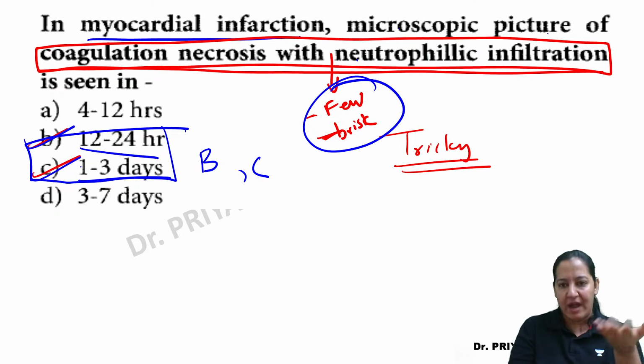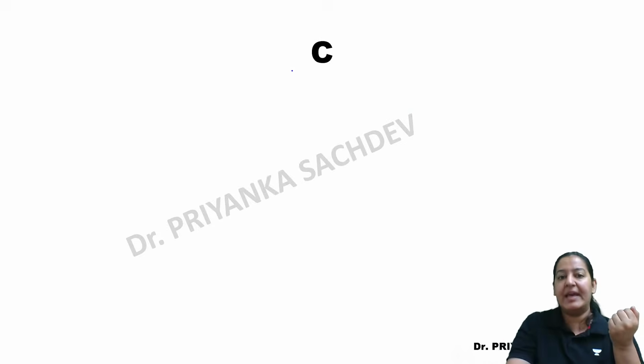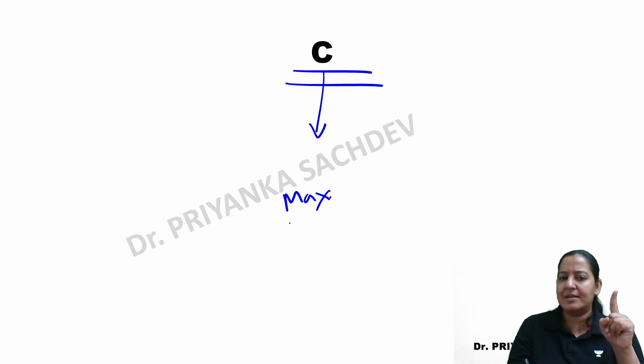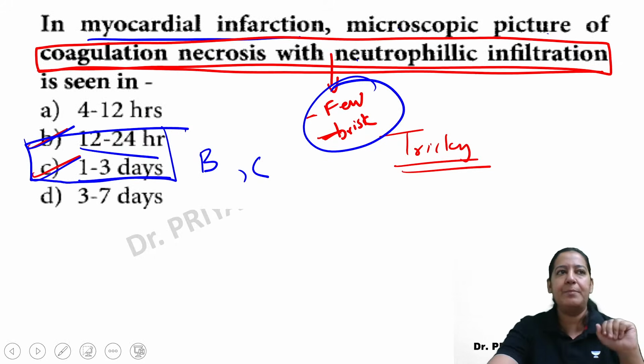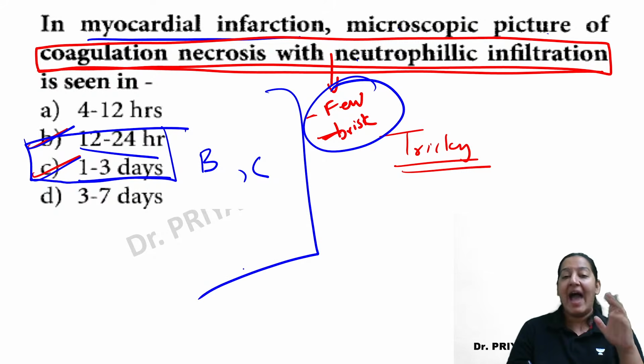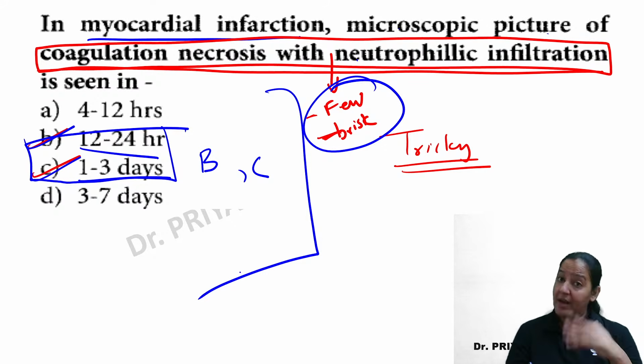But in the book I have taken these questions from, the answer is given as C, and the explanation written is that here maximum are seen, here brisk are seen. So go with C, although B and C both are correct, right? So Sophie, don't make this mistake in the exam. You are making these mistakes here, it's okay. But in the exam, it is a rule: read all 4 options, right? Examiners are very smart. I'm one of the examiners, that's why I know and I'm smart, right?